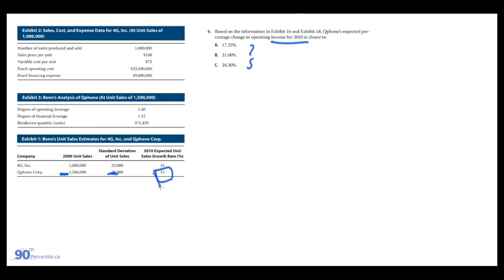So sales are going to grow 15%. And then from this exhibit, we can see that they have a 1.4 times operating leverage. So they're growing their unit sales at 15%, but they have 1.4 times leverage, primarily due to the fixed cost and that in the formula that we just calculated two questions ago for degree of operating leverage.